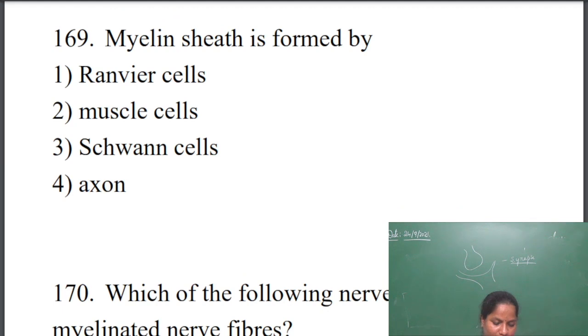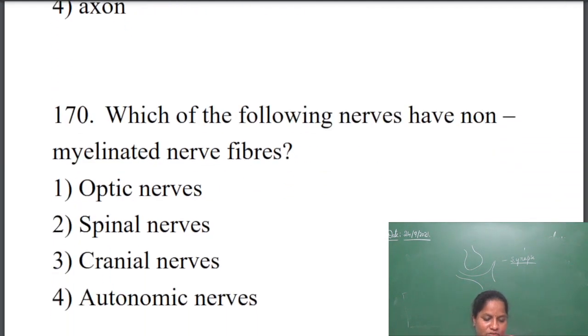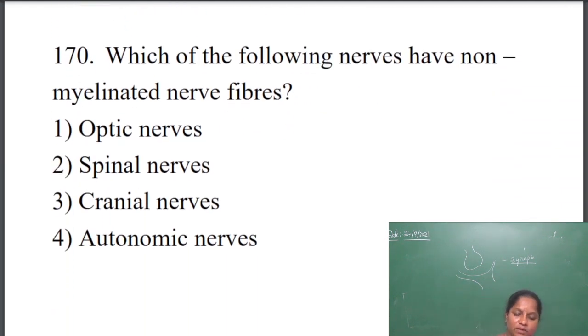Next question. Next question is, which of the following nerves have non-myelinated nerve fibers? Optic nerves, spinal nerves, cranial nerves, autonomic nerves. So the answer will be, which of the following nerves have non-myelinated neurons?